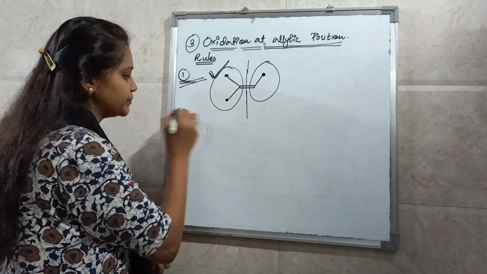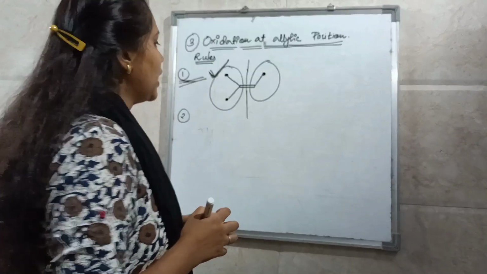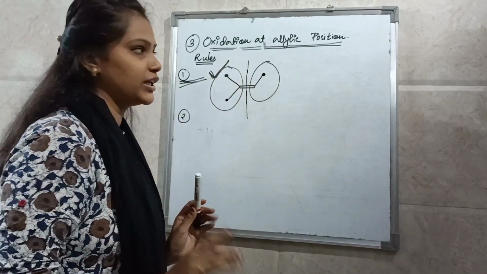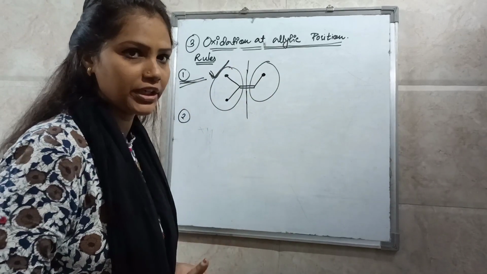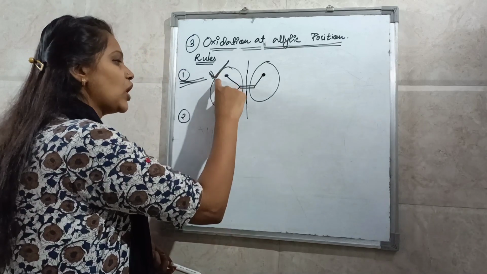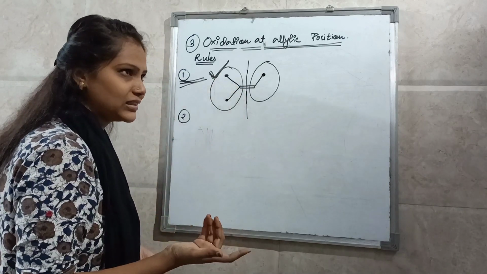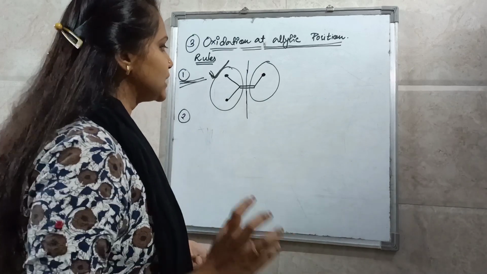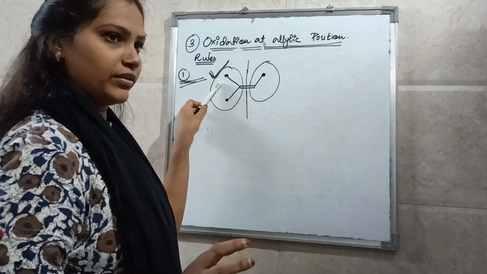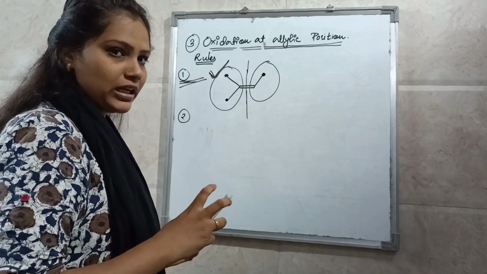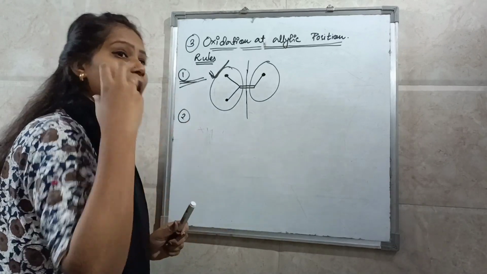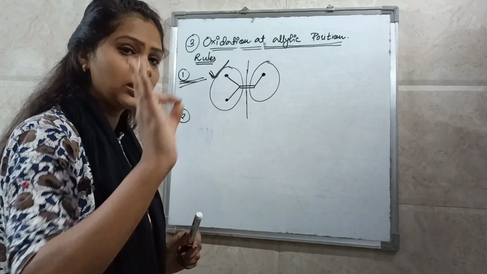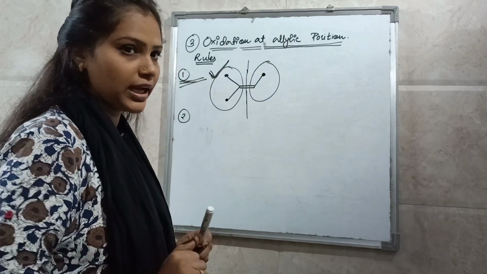Now the second rule. In the first rule it is clear that out of these carbons the oxidation will take place here, and here the oxidation will not take place. So now out of these 2, which one will react? That is clear by the second rule. The second rule says that if you have 2 allylic positions, the allylic position which is trans to the main chain will oxidize.